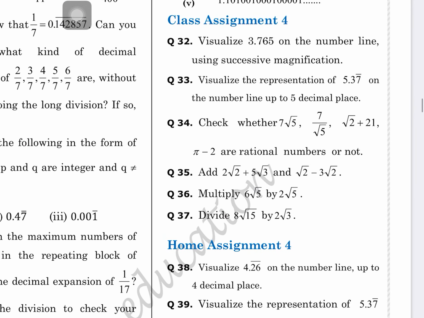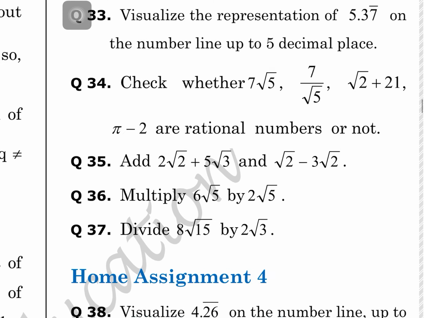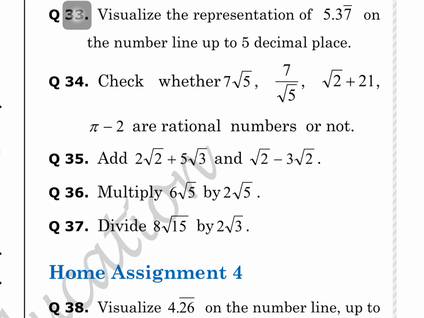Check whether 7 root 5 is rational or irrational. 7 is rational, root 5 is irrational, so their product is irrational. 7 by root 5 is a division between them, so this is again irrational. Root 2 plus 21: what kind of operation is there? Addition. Root 2 is irrational and 21 is rational, so their sum will again be irrational.